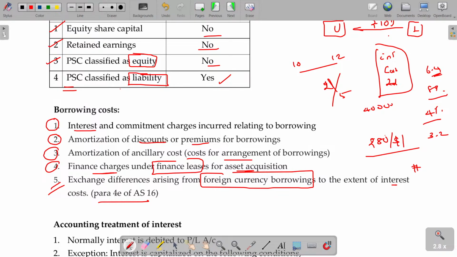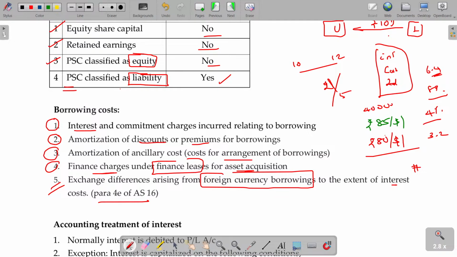Now in direct taxation, you might have learned that any interest you pay for procuring the asset up to the date it is put to use will be capitalized. After that, that interest will be debited to the P&L account. That's how you might have studied. Similarly, will I be able to capitalize this by adding to the cost of the asset? Yes, of course, 3.2 can be added. If you borrow in India, how much do you have to add? 6.4. As you borrow from a foreign country, you need to add only 3.2 because you are paying only 3.2. Suppose 1 year later, while repaying the loan, the dollar price is now 85 rupees.